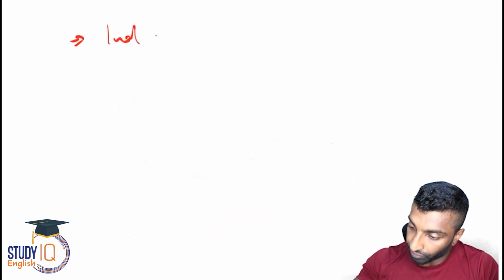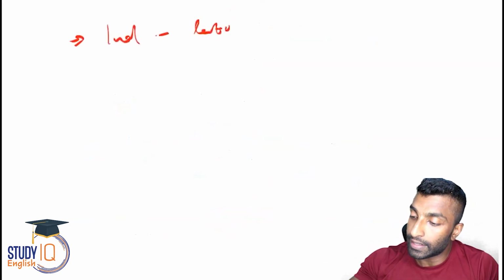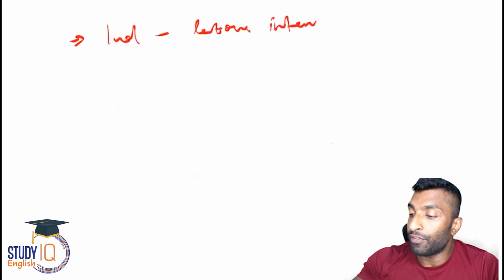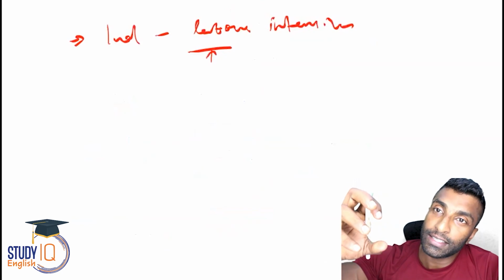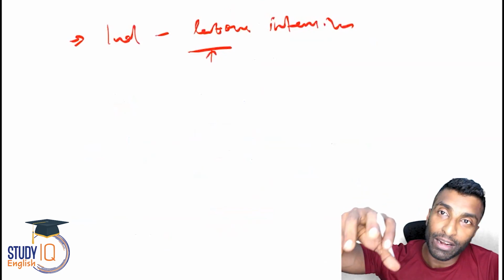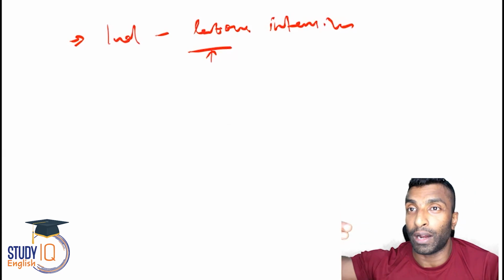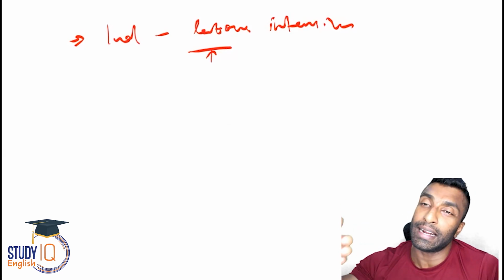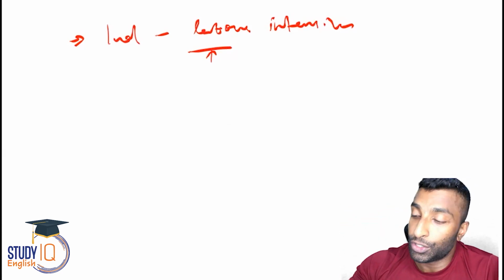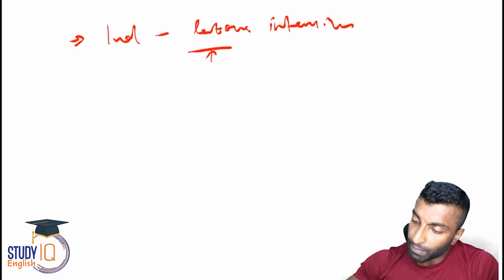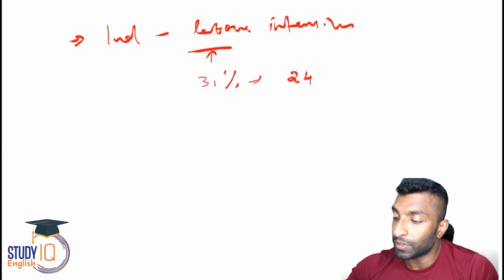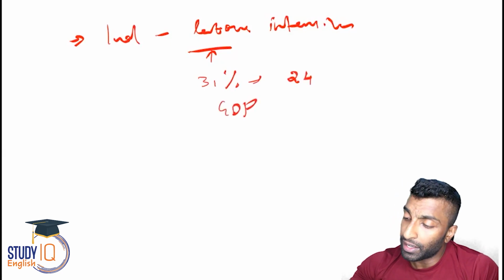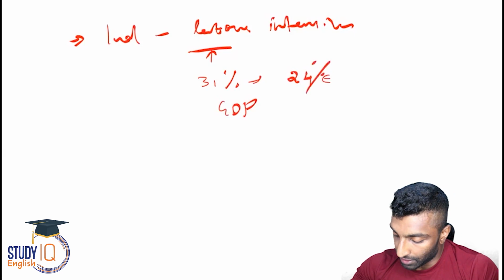Industry is more labor intensive. Okay. Industry is labor intensive. I've told you, if the industry is doing good, if you have a vibrant industrial growth or industrial sector or manufacturing sector, this is going to help you a lot in terms of employment opportunities. That can solve a lot of other problems. So industry is labor intensive, 31% of GDP, but contribution in terms of employment is hardly 24%.